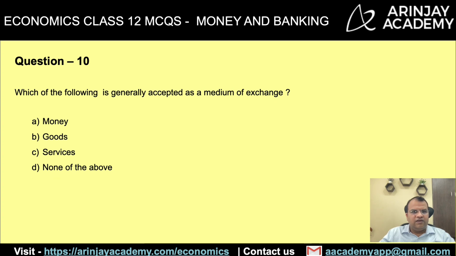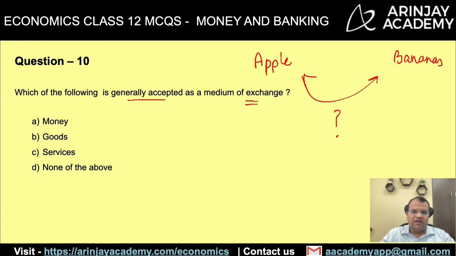Which of the following is generally accepted as a medium of exchange? So what this means is, suppose there are apples and bananas. To exchange them, what is the commodity or what is the thing that is accepted as a medium of exchange? Of course, we all know that goods do not act as a medium of exchange.